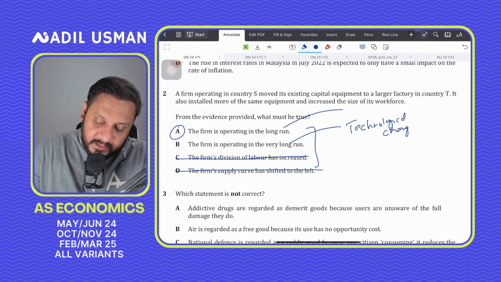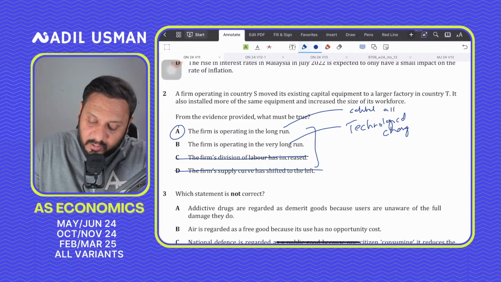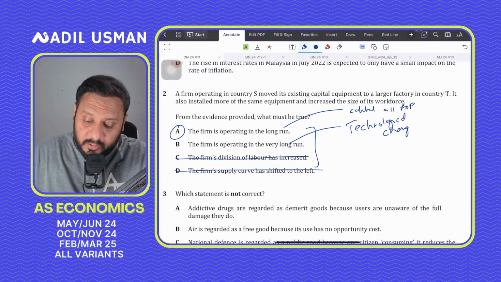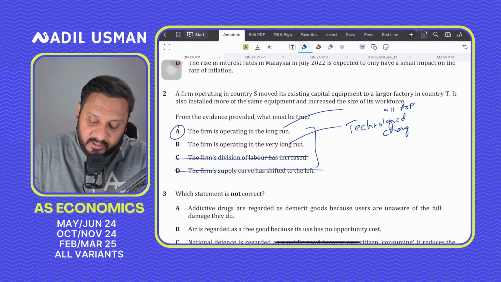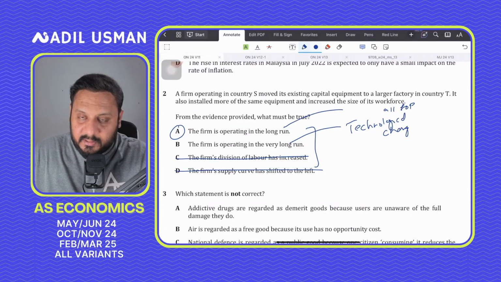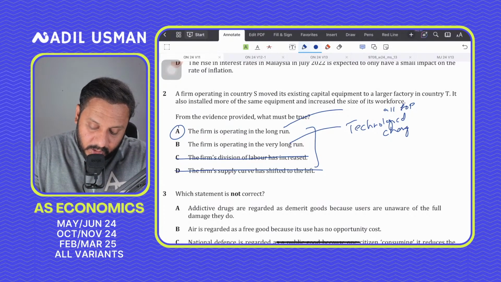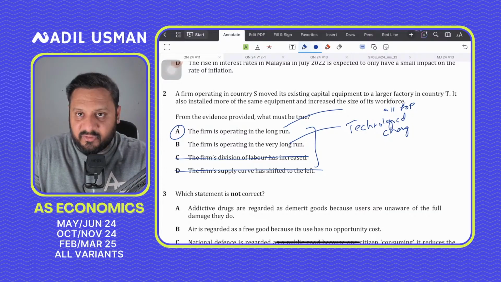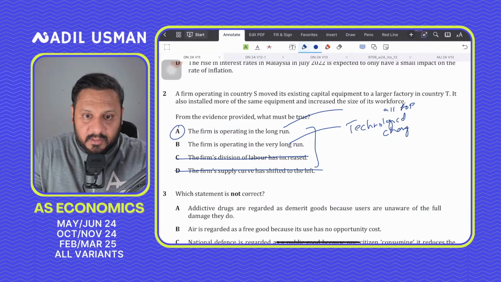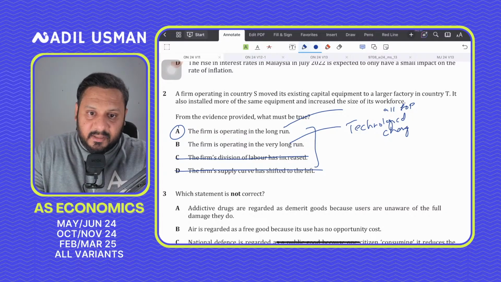In the long run, there is a size change in the capital. Basically, all factors of production are variable in the long run. And in the short run, you can only change your labor. But in the long run, you could change your land and your capital, right? But in the very long run, you could actually change your technology as well, right? So A is the correct answer.